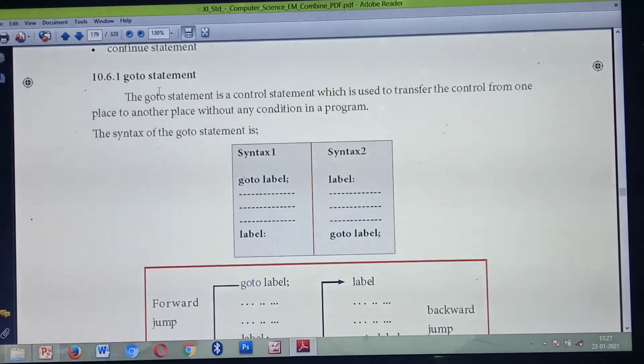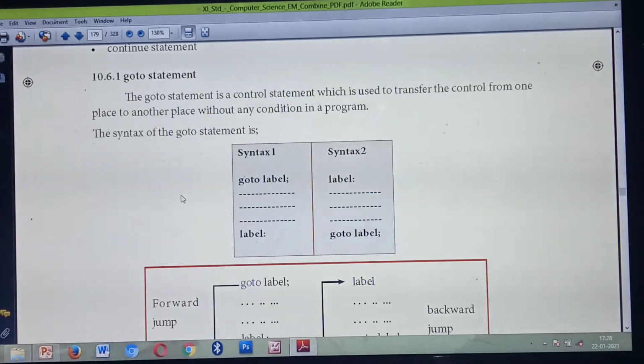The name itself has go to. Here the control of the program will flow from one part to some other part. Without any condition, it will move from one part to another part. Understood what we mean by goto statement? The goto statement is a control statement mainly used to transfer the control from one part of the program to the next place or next part of the program without any condition.